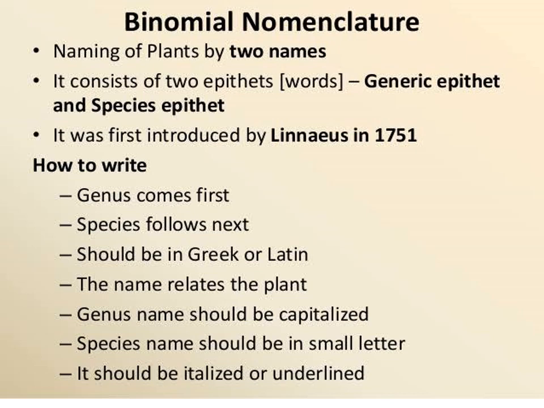The next name is the species, whose first letter is small. We write only small letters. It should be italicized or underlined.